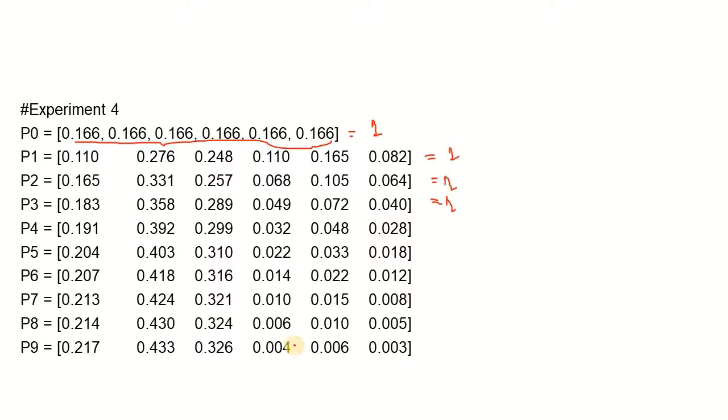But if we bring all the values to a scale of 1, now we can see that this score is 40% of all the scores that we have in the network. This one is getting almost 20% of all the scores of the network. So in this way, we can see the proportion of the page rank of a particular page, considering the whole network to have a page rank of 1.